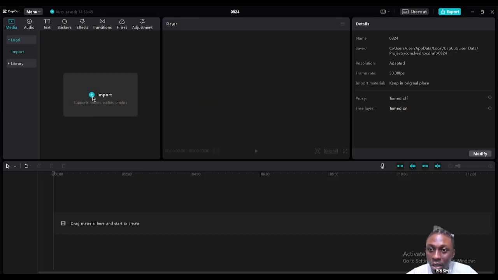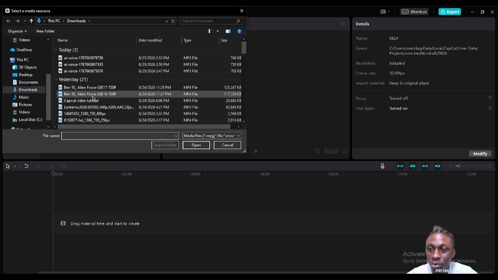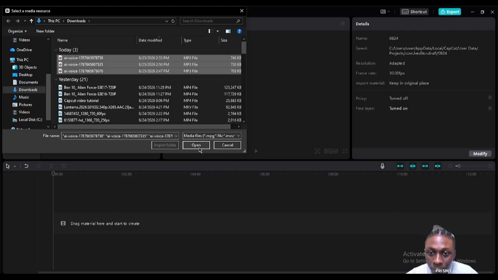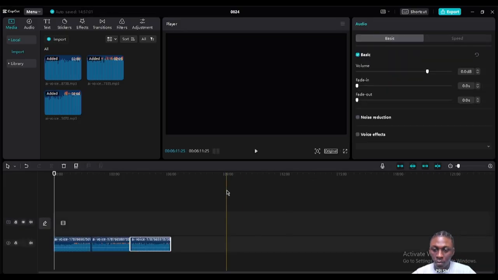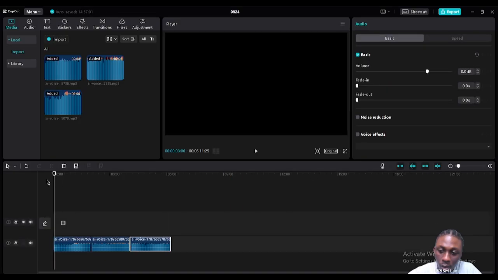So now we go straight to import. There's no time to waste. So now when you come to import, you can see all 3 videos, all 3 voice generator. So instead of wasting time, you just copy the 3 and then you open. You can see that they are already in the CapCut. So now we add the materials to start our editing. So guys, you can see that we have already added all 3 of the AI voiceovers, right? So we are done with every step we need to do before the main editing.